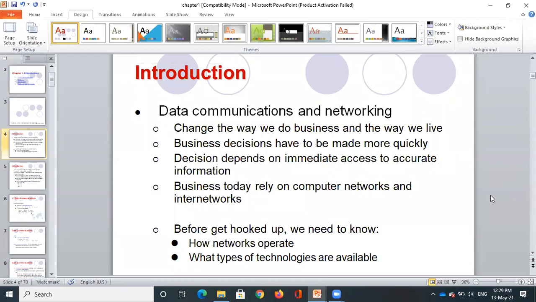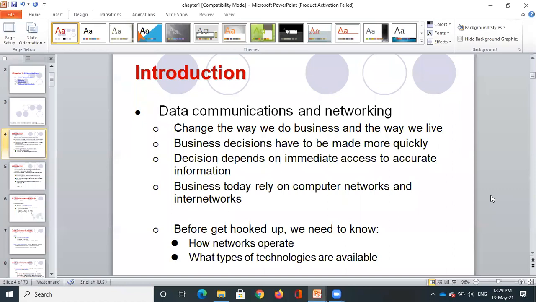So as we know, data communications and networking are changing the way we do business and the way we live. Earlier, imagine that we did not have computer systems or the internet. Then everything was done manually, with pen and paperwork, and a postman would take the file and deliver it to some other place. But because of this, we couldn't make a good profit in our business.